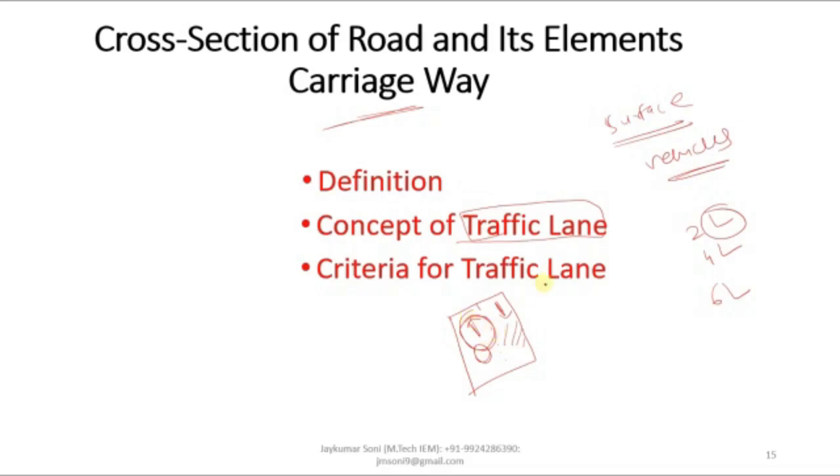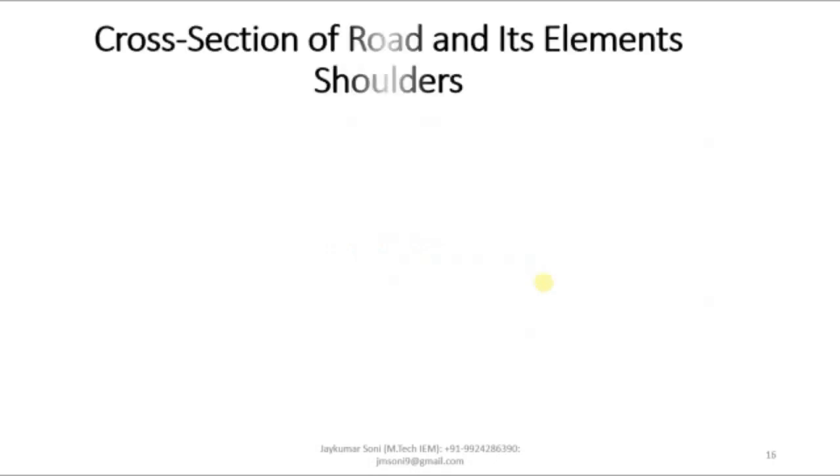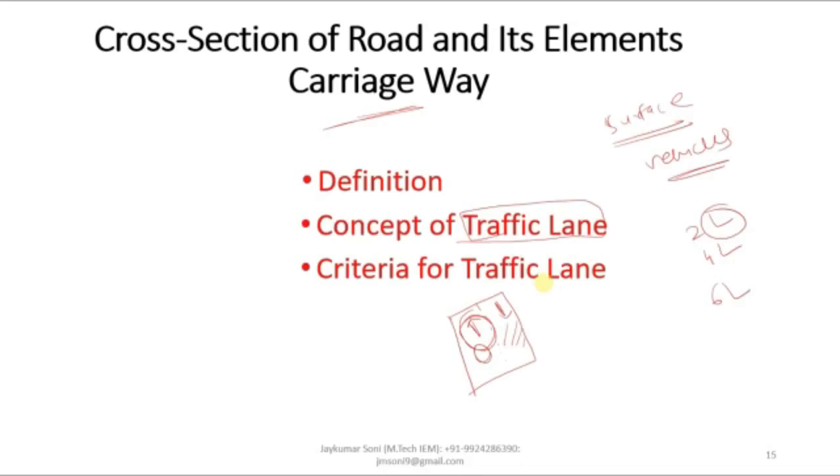The width of carriageway depends on two characteristics: number of lanes and width of lanes. In total there are four kinds of lanes available: single lane road, two lane road and multiple lane road. Why have I written two lane roads two times? A single lane road is the road having a width of 3.75 meter. It will be called a single lane road.